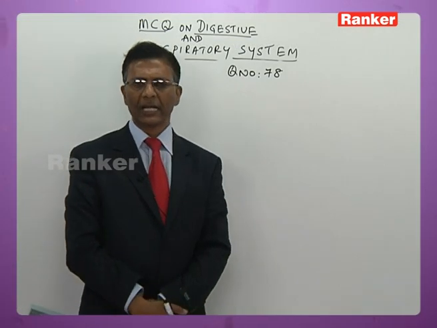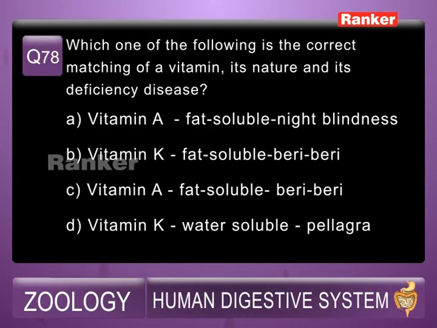78th question, I shall read the question for you. Which one of the following is the correct matching of a vitamin, its nature and its deficient disorder? A, vitamin A, fat soluble night blindness. B, vitamin K, fat soluble beriberi. C, vitamin A, fat soluble beriberi. D, vitamin K, water soluble pellagra.